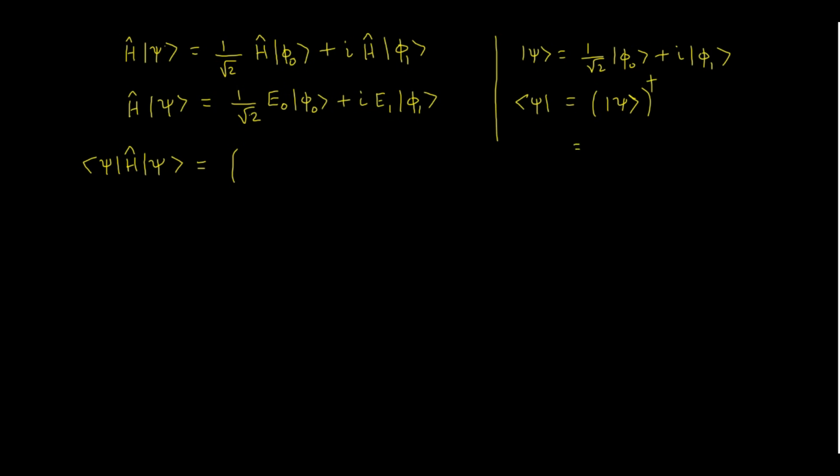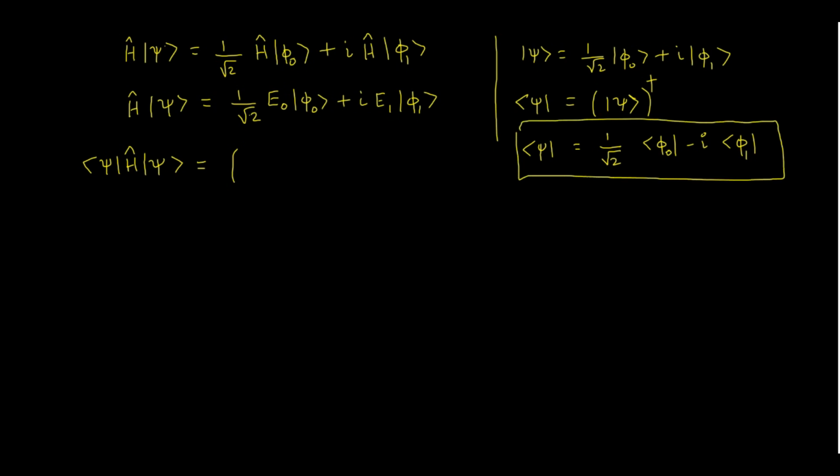The transpose of a ket is a bra vector. 1 by root 2 is a real number, so ket phi naught becomes bra phi naught, and i is a complex number, so I have to put minus i, and this becomes bra phi 1. So this is the bra vector of psi. Let us now substitute here: 1 by root 2 times (phi naught minus i phi 1), and for this term I substitute 1 by root 2 times (E naught phi naught plus i E1 phi 1).